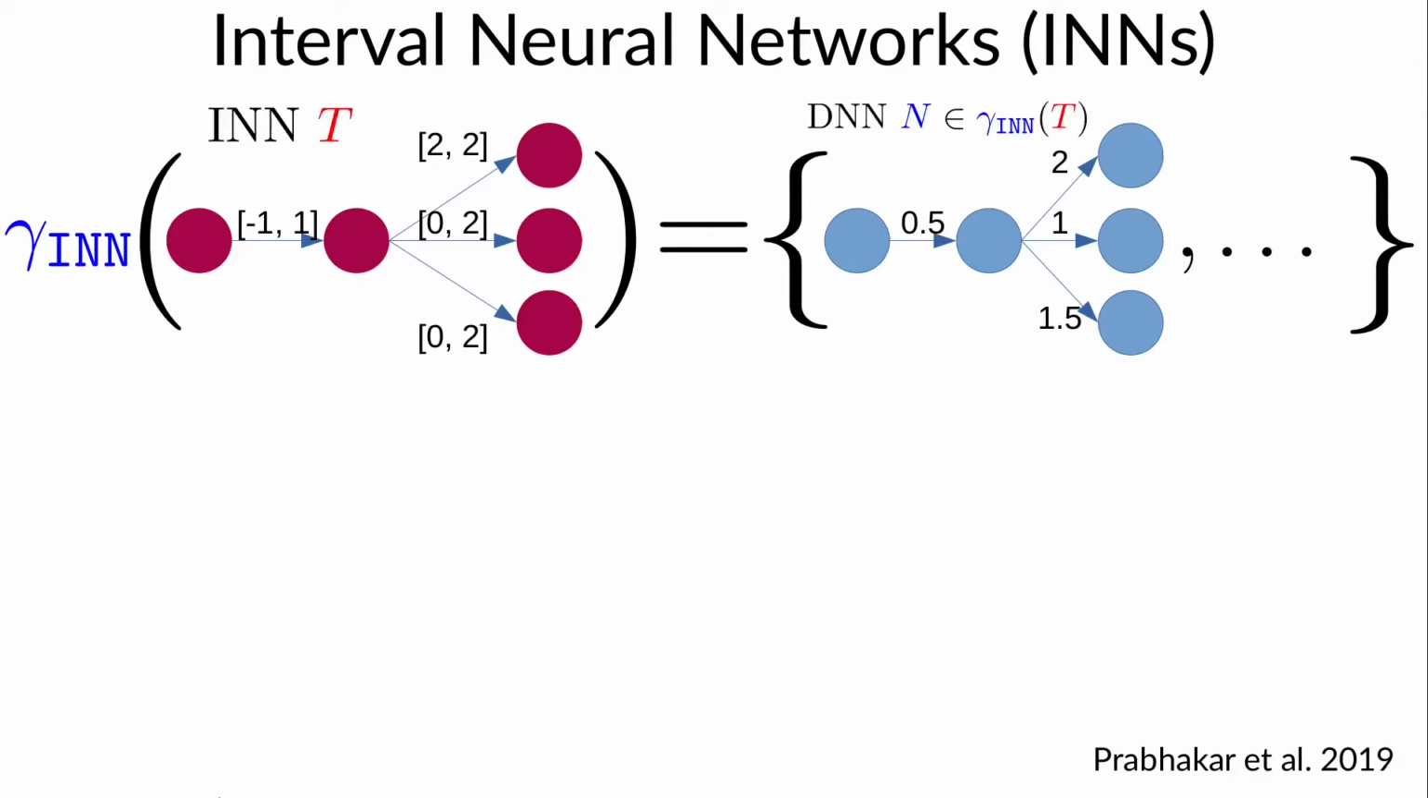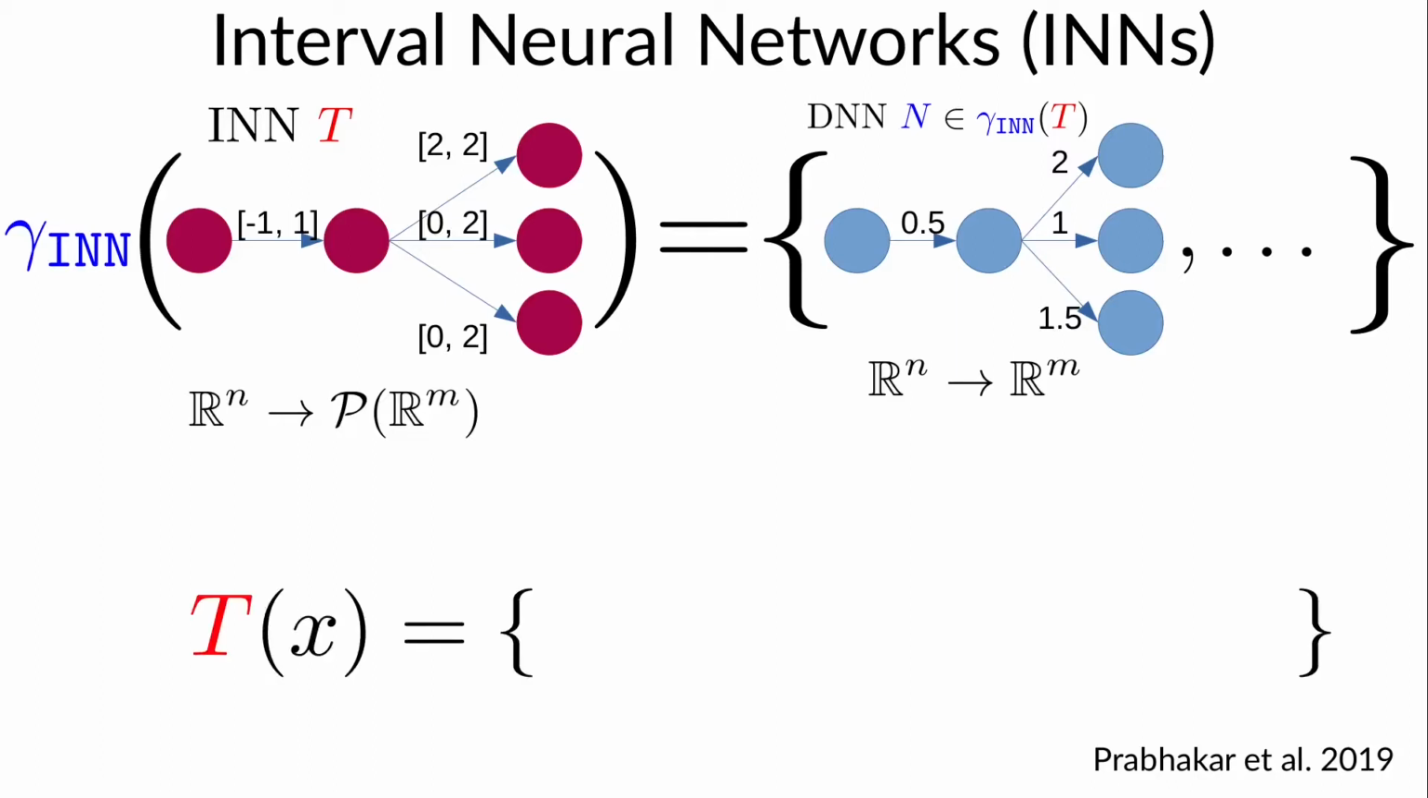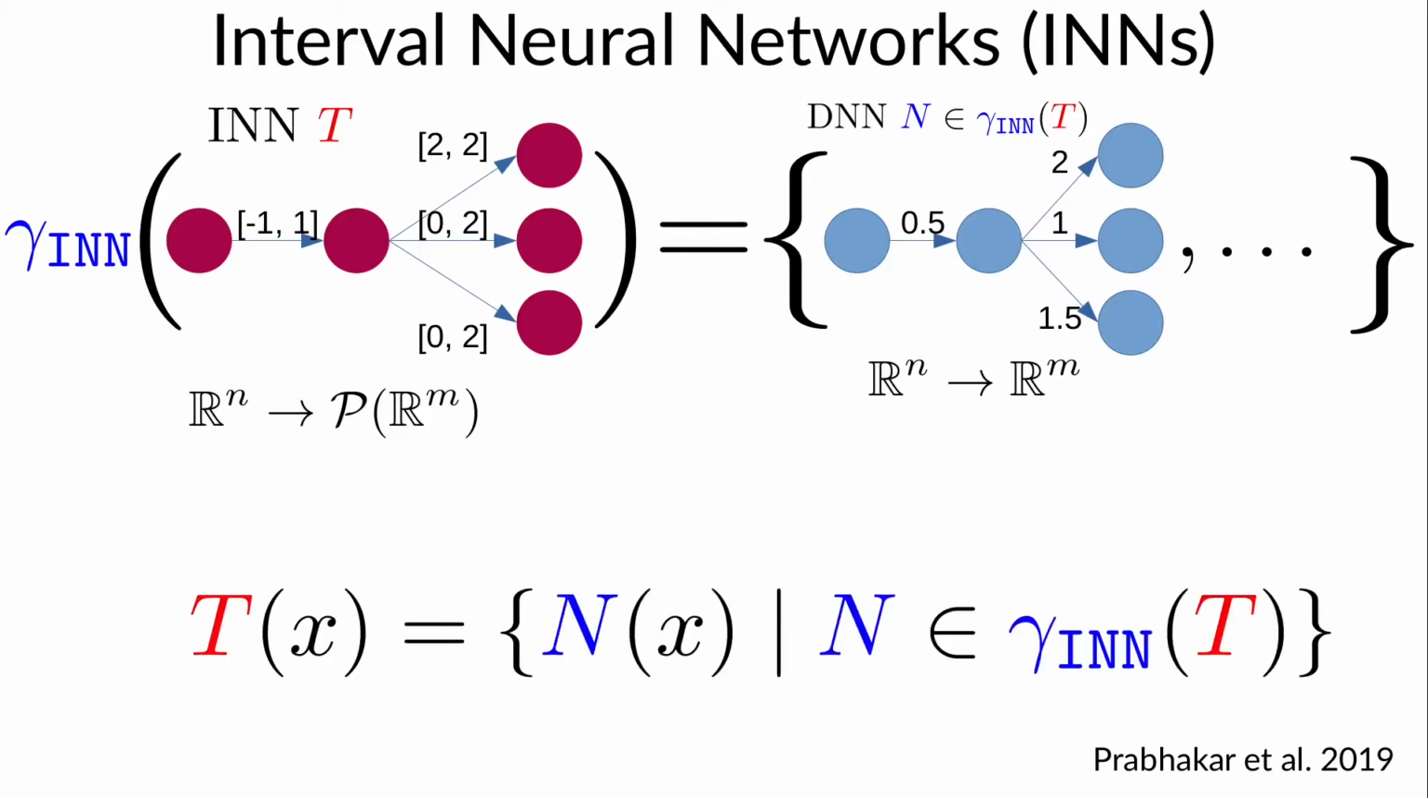We now need to define the semantics of an INN. Recall that we want an INN to output a set of vectors, while each instantiated DNN returns a single vector. So we'll define the output of the INN on an input x to be the set of outputs of each of its instantiations on the same input x, as shown here.